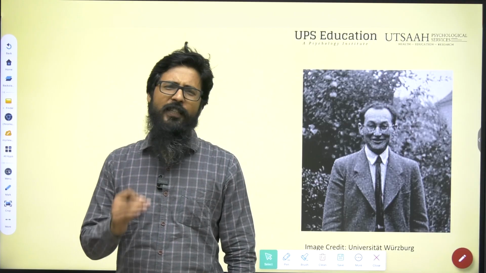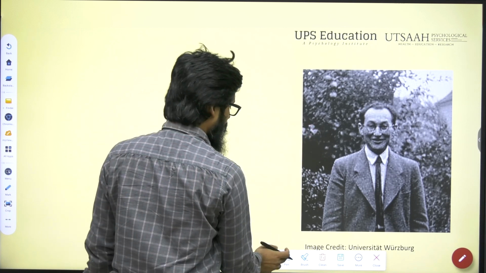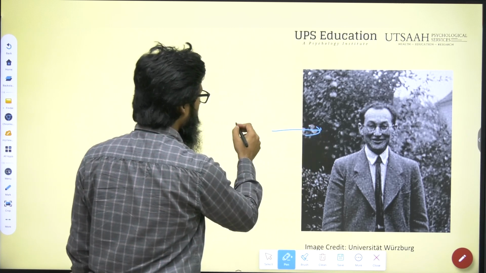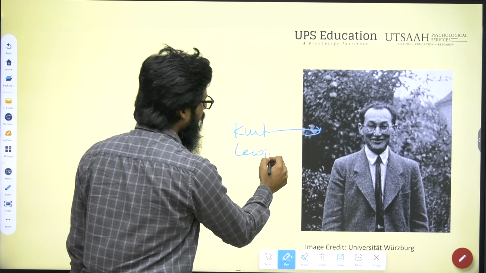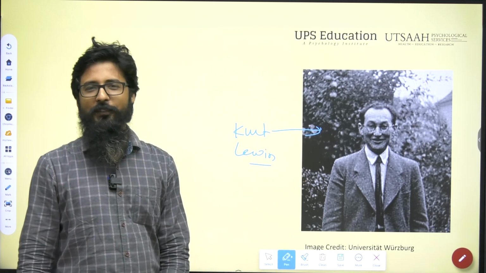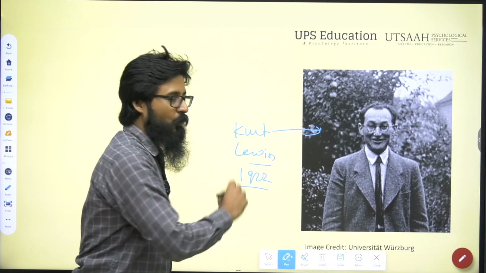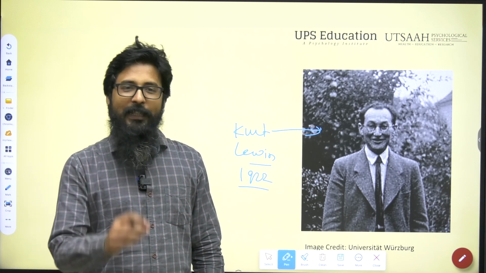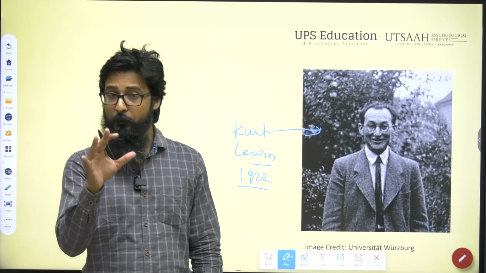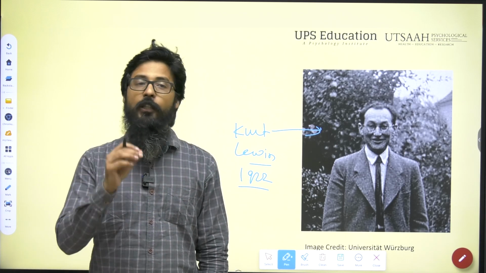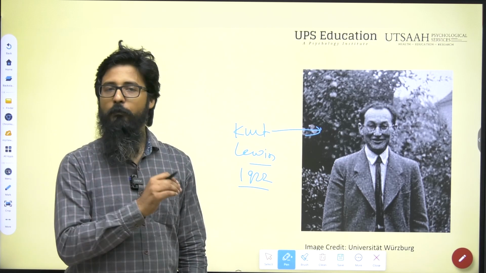The concept of gen identity was introduced by Kurt Lewin, right? Here's Kurt Lewin. And Kurt Lewin presented this particular concept in 1922. He presented a paper in this year, in 1922. The name of that particular paper was The Concept of Genesis in Physics, Biology and Developmental History.